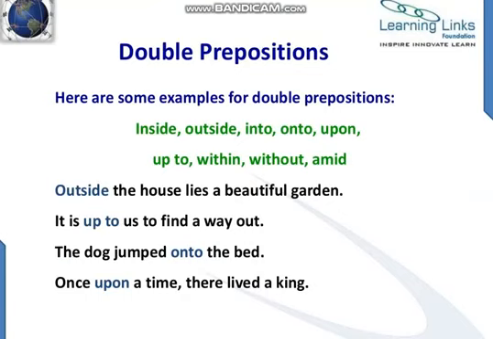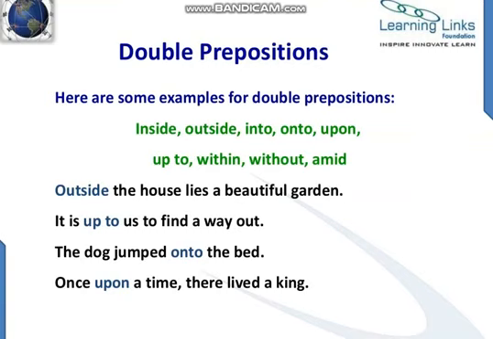Look at examples: inside, outside, into, onto, upon, up to, within, without, amid. Like here you can see we have combined two words, in and side. So in is one preposition and side is another. In and side, outside, into, on to, up on. These all consist of two prepositions which are just written together and joined together to form a new one.